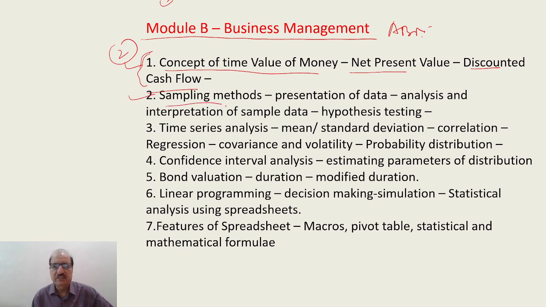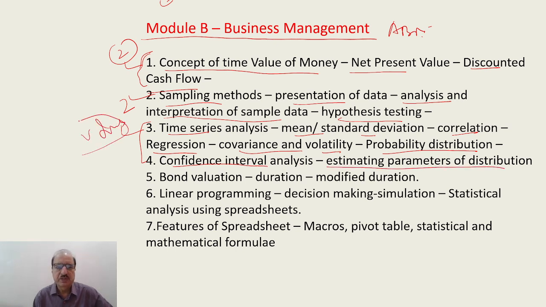Then there are sampling methods, presentation of data, analysis and interpretation of sample data, hypothesis. Two questions minimum. Then time series analysis. This is important: mean, standard deviation, correlation, regression, covariance, volatility and probability distribution. And then confidence level analysis, estimation, parameters of distribution. This is very important. So you can expect many questions, a minimum of 5 questions from here.